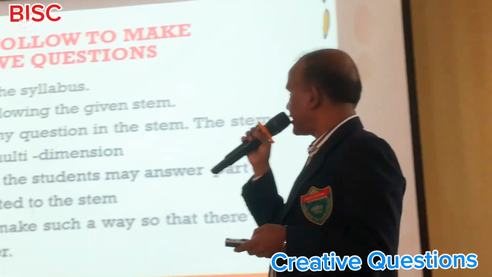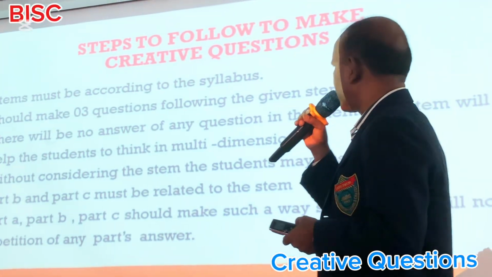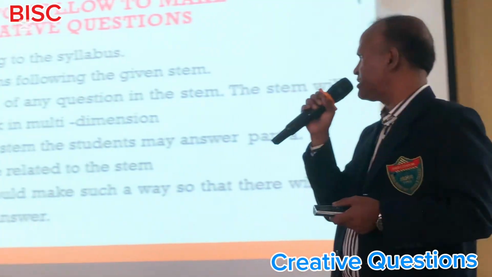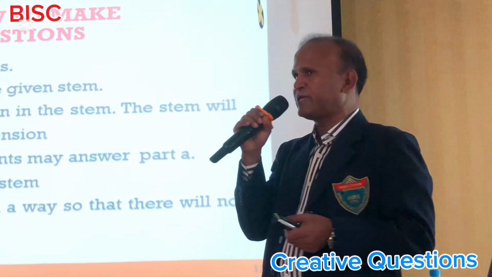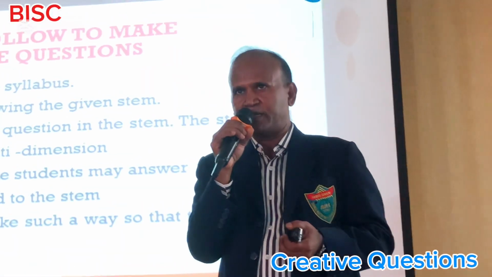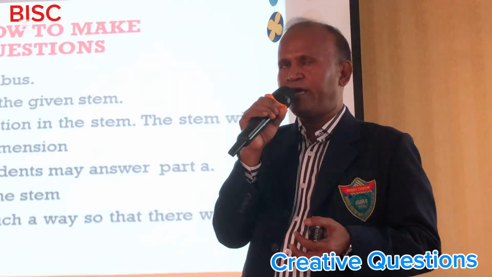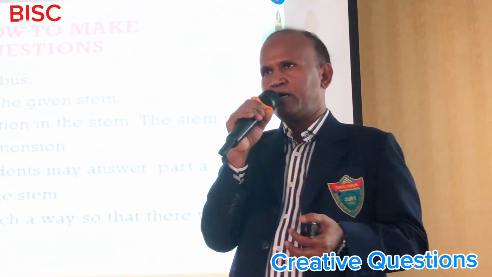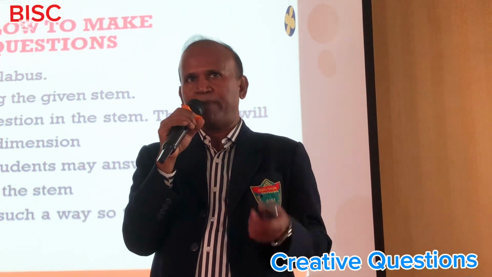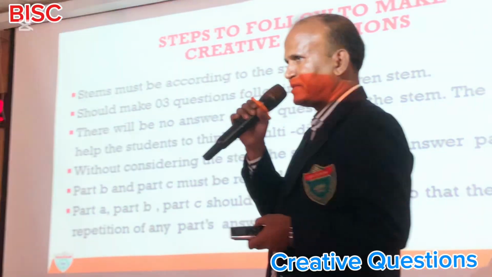Steps to follow to make creative questions. The stem must be according to the syllabus. আমরা আগেই বলেছি, the stem must be according to the syllabus and we should make 3 questions following the given stem. যে স্টেমটা থাকবে সেই স্টেমটা following, the given stem will make 3 questions, but A may not be related with the stem, or it may be related with the stem, but B and C must be related with the stem.